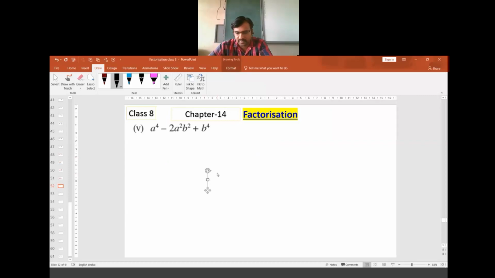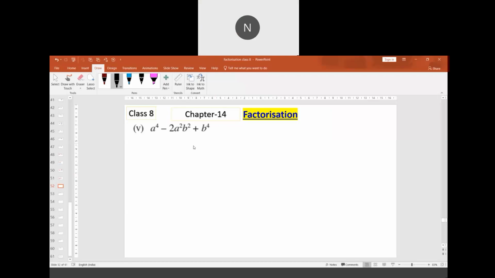This is the last question for today's session. Use your identity: a square minus b square, whole square. A square whole square plus the last term, b square whole square.